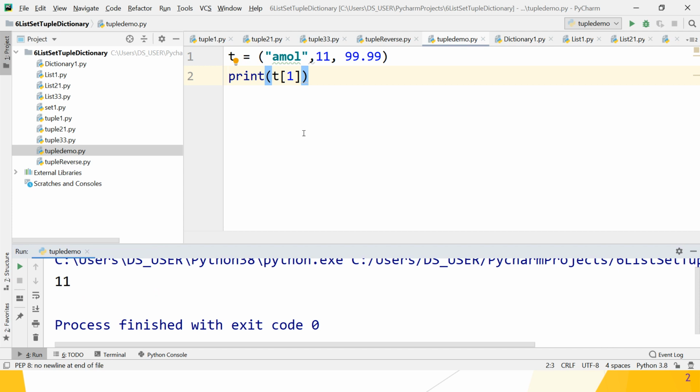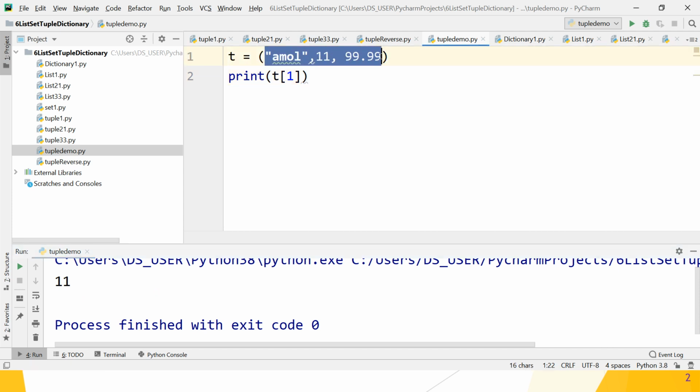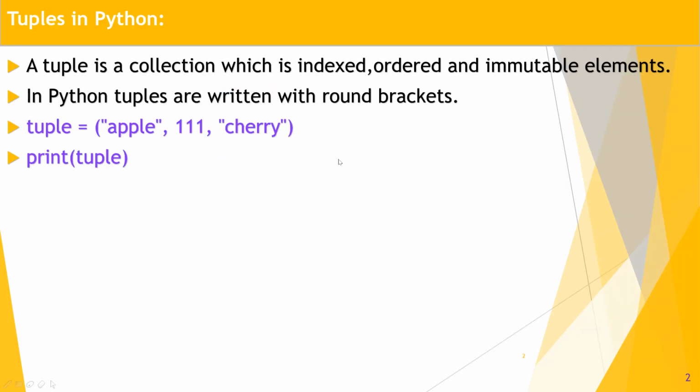So what is a tuple? A tuple is a collection type that saves non-homogeneous data elements together in a single entity. A tuple is ordered and indexed, but immutable. So move on to the next point, and we will see afterwards why it is immutable, why we cannot change the elements in the tuple once it is initialized. Okay, great, guys.